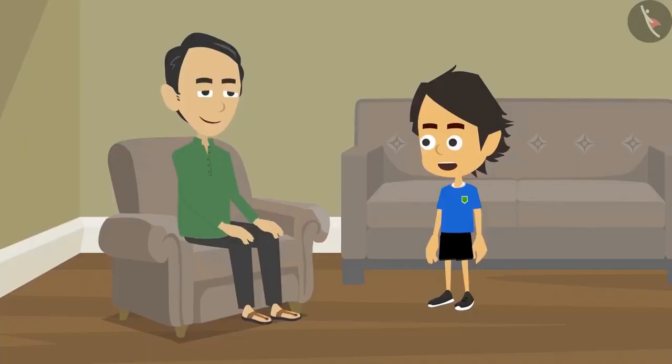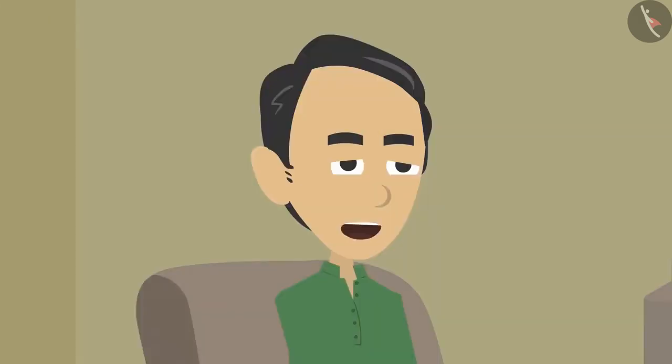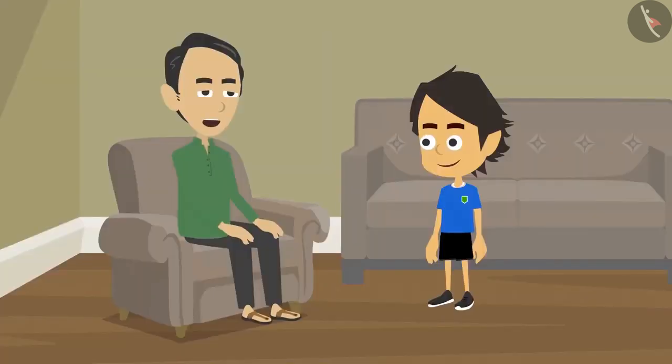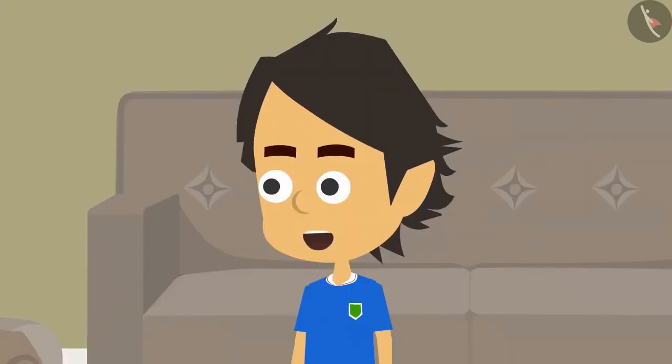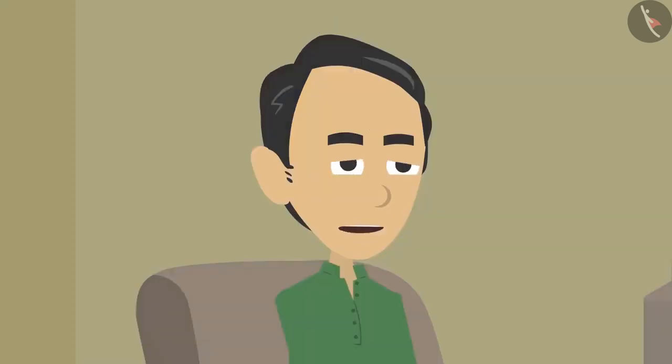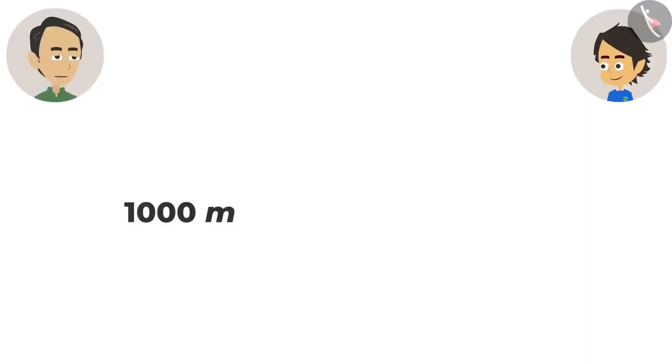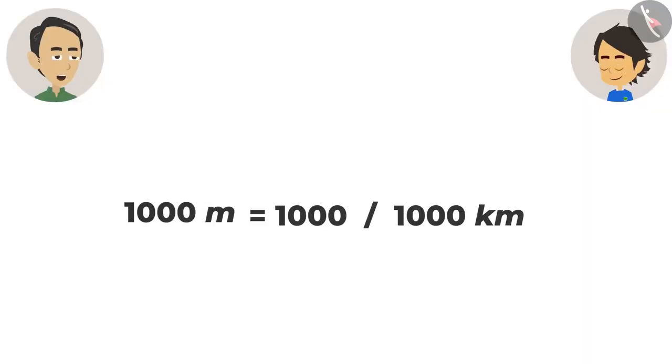But how can I remember that there are 1,000 meters in a kilometer, Papa? For this, you just need to remember that kilo means 1000. Then kilometer will mean 1000 meters. Yes, now it will be easy to remember. But if we are given meters, how will we convert it into kilometers? Very easy. To convert meters into kilometers, divide by 1000. For example, if 1000 meters is to be converted into kilometers, divide by 1000, and the answer will be 1 kilometer.